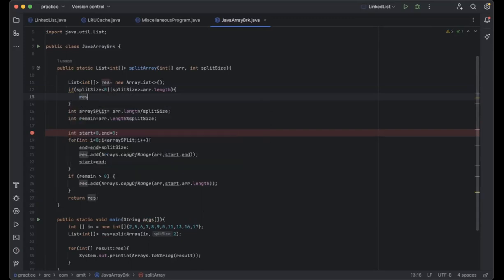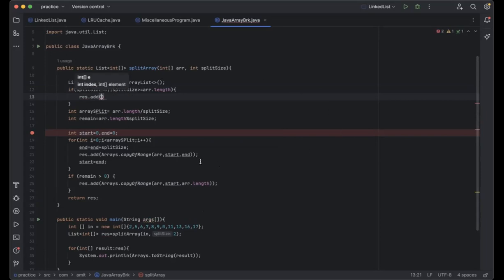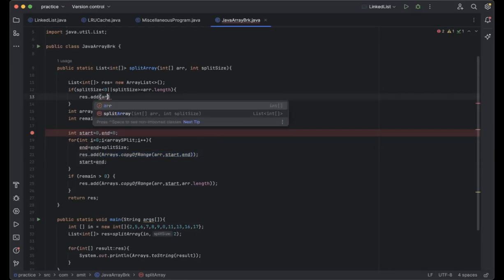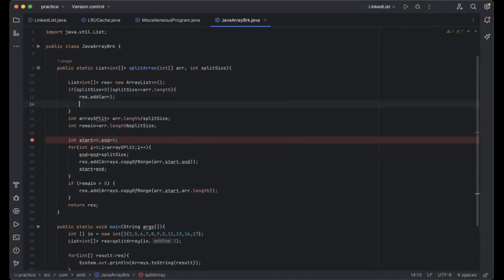Let's see, in the dot add, and in that we could simply copy this function here, or we can simply pass it to here only, right? And we could return from here only, simply return this result, and that will solve the requirement. So he was okay with this.